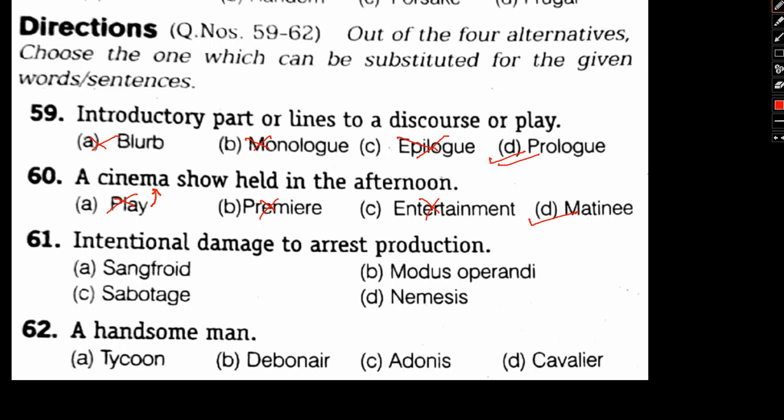We have often come across the term such as cool as a cucumber. That means that in spite of the situation being very grave or very dangerous, one is cool and composed. So that is what is meant by sagrophoid. So sagrophoid is basically totally out of context here.